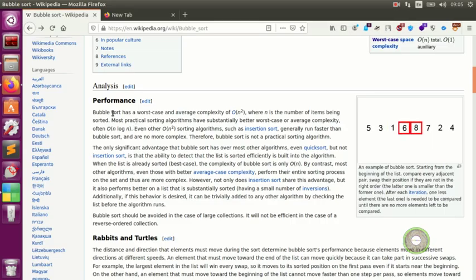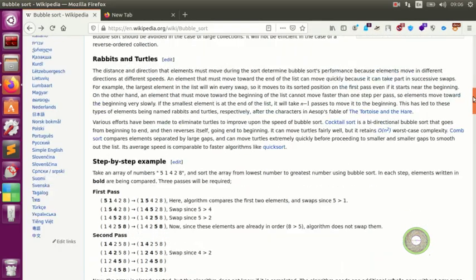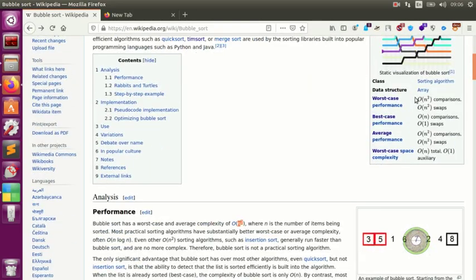algorithm. So now we're coming to bubble sort has a worst case and average complexity of n square. O is big O, that's called big O notation, and that's upper bound. So I don't want to confuse you with upper bound. And n squared is quadratic time, like x to the power of 2. O of n is linear time, and we're going to see the time complexity here, and that's the worst case, how long it takes, the maximum time that it takes. That's what we are interested in.